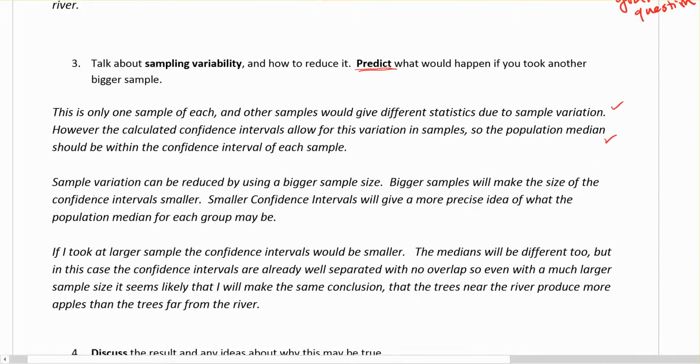Next, we need to talk about sample variation. So sample variation can be reduced by using a bigger sample size. Alright, we used 30. So bigger samples will make the size of the confidence interval smaller. And again, it's this idea, as n gets bigger, the confidence interval gets smaller. And if your confidence interval is smaller, you're going to have a better idea about what's going on in the population. So bigger samples will make the size of the confidence interval smaller. The smaller confidence intervals will give a more precise idea of what the population median for each group may be.